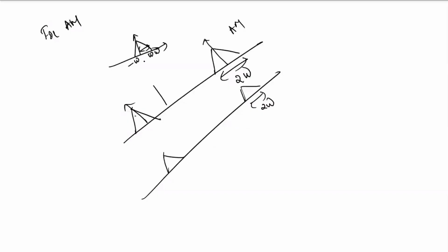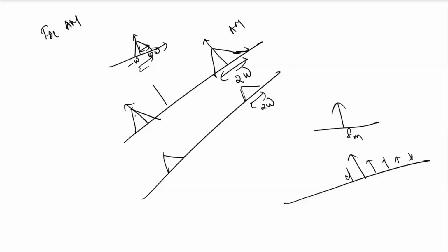For a message signal with bandwidth W, you have an output with a higher bandwidth, but still it is band limited. There is no infinite spectrum like that. Whereas for an FM, even if it is a single frequency FM, your FM spectrum will be around the carrier frequency like this, going ahead like this. So this will be an infinite spectrum. That is how an FM signal will look.